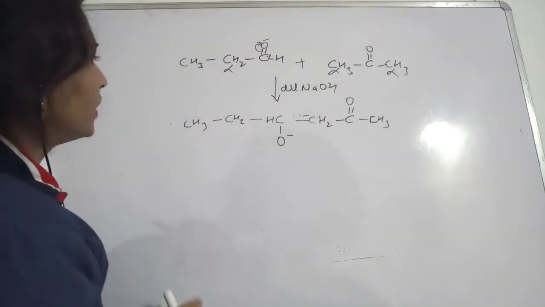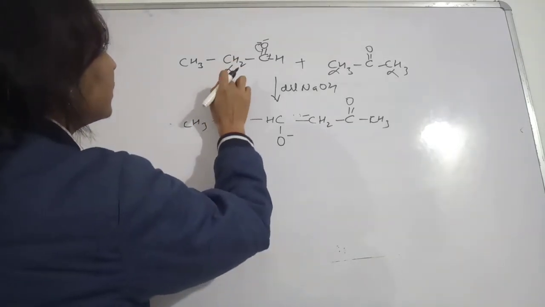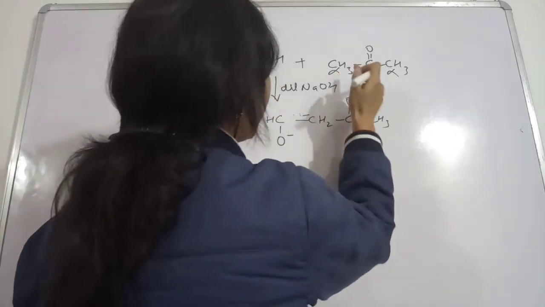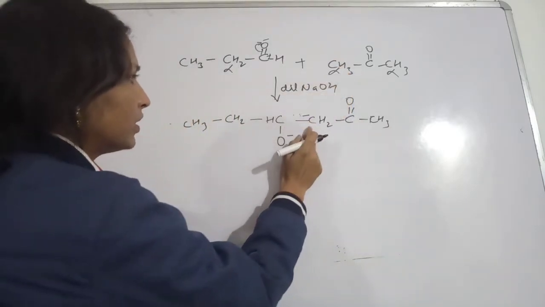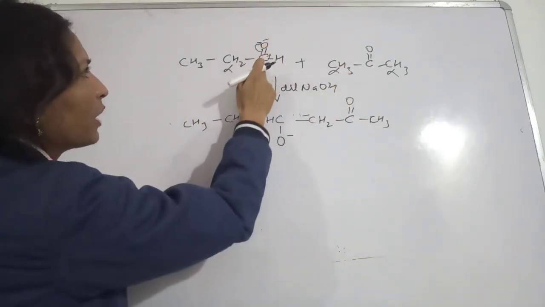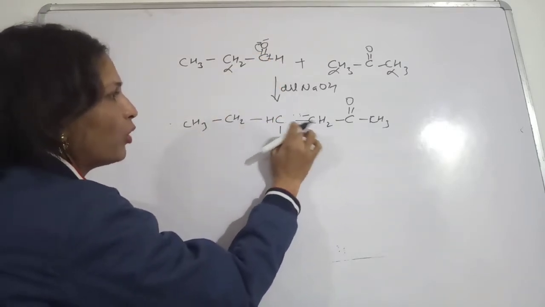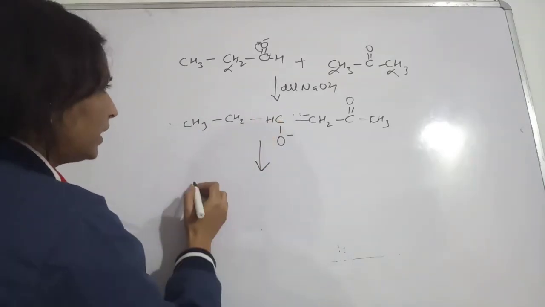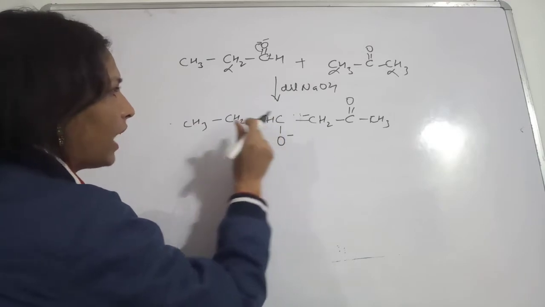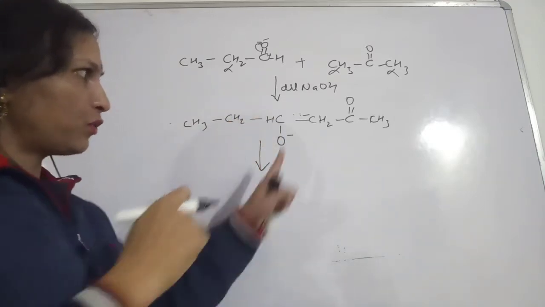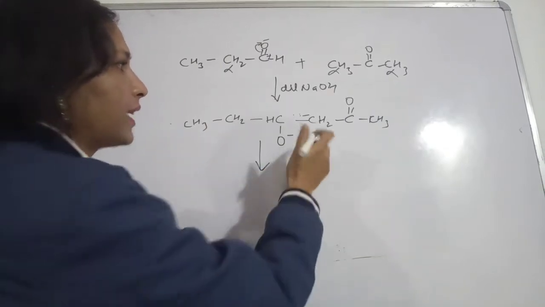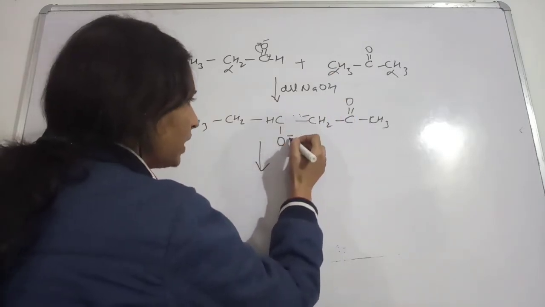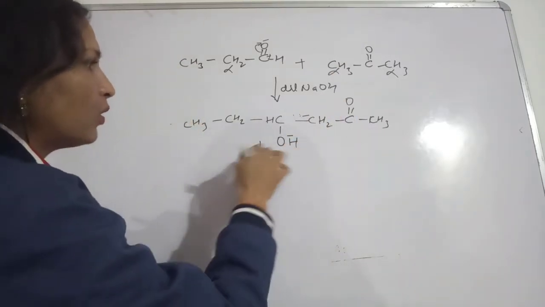So in this case, the carbon which was having the negative charge and this carbon possessing the positive charge, they will make a bond with each other. This will be the first step. Then the next step: the hydrogen which was removed from this carbon, because we have already seen this alpha hydrogen was removed, that hydrogen will come and occupy this position.